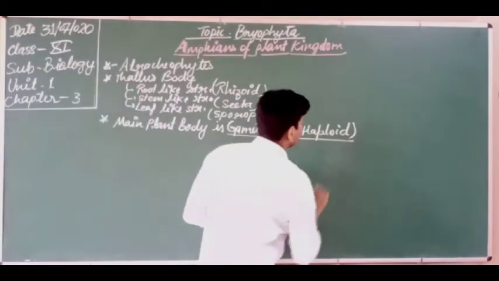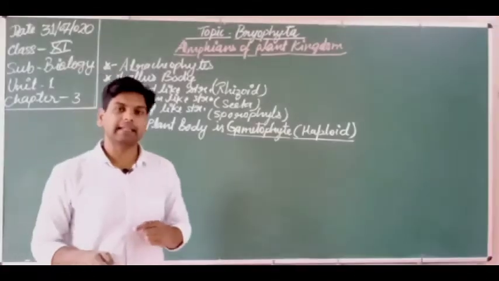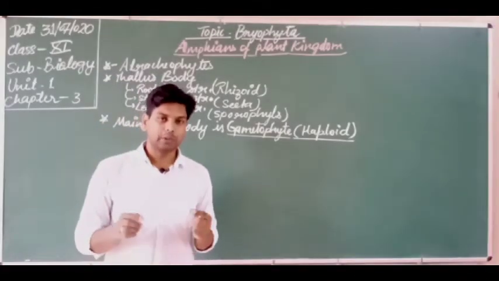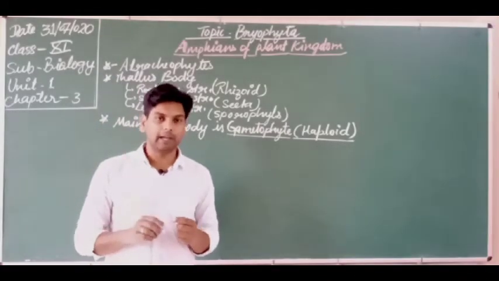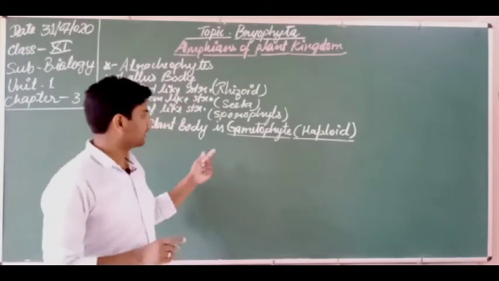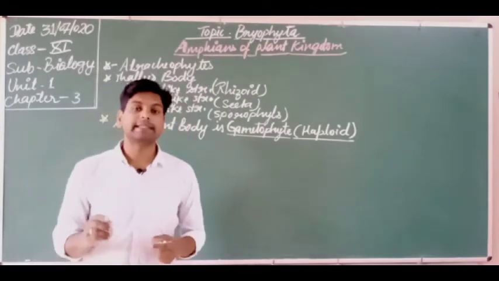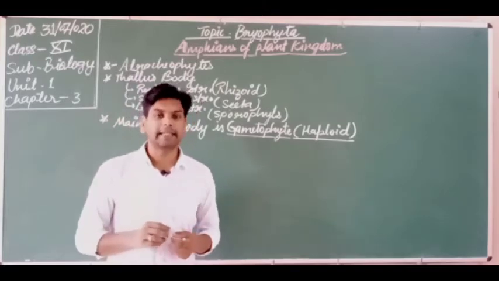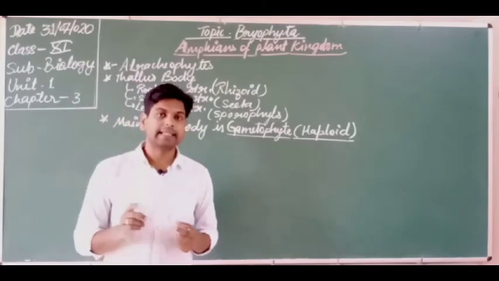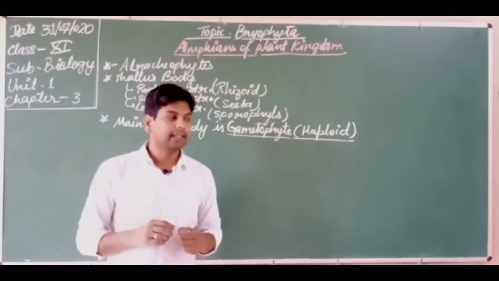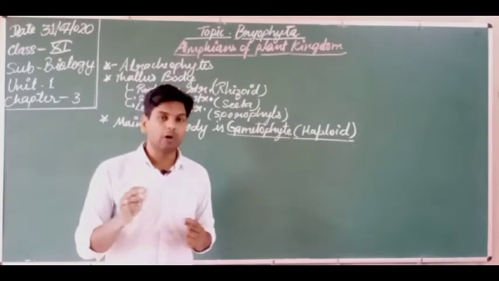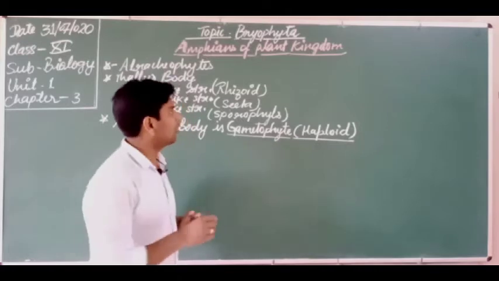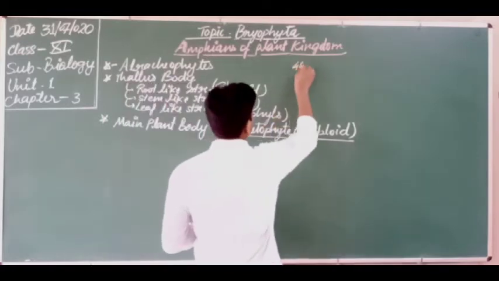Haploid means, dear students, if you studied well in 10th and 9th class, then you must know what haploid is. Haploid means a single set of chromosomes. What does it mean? Suppose the human body has 46 chromosomes.